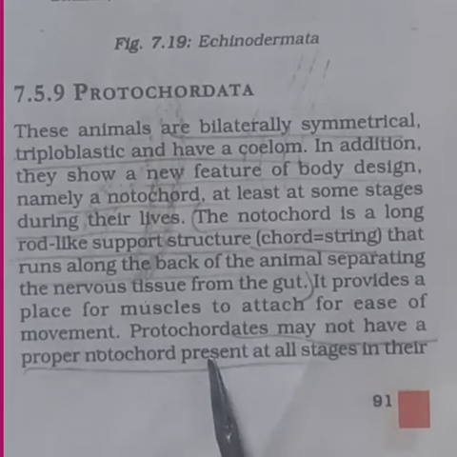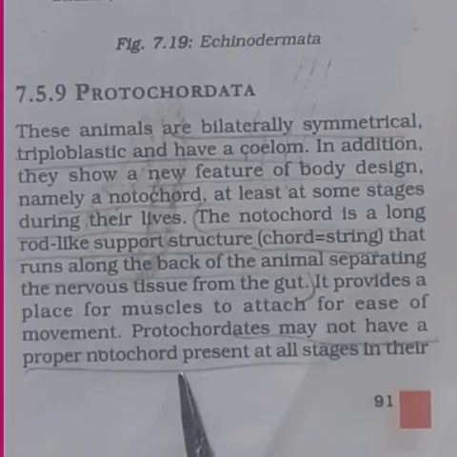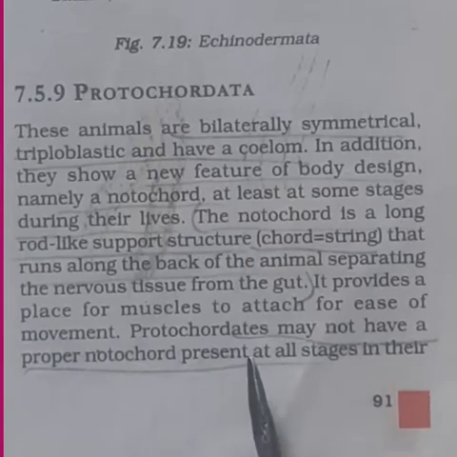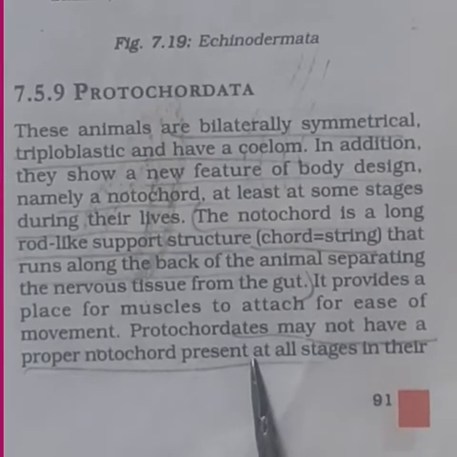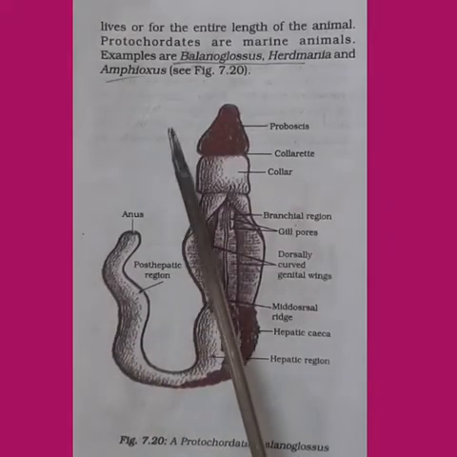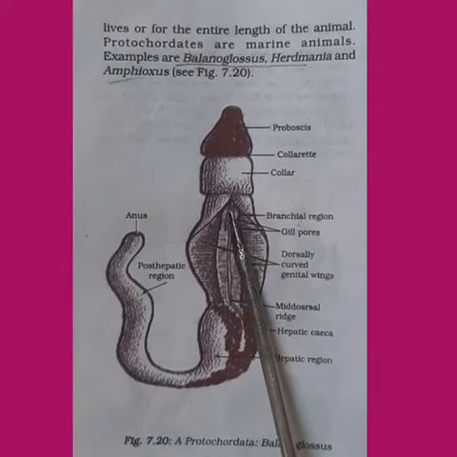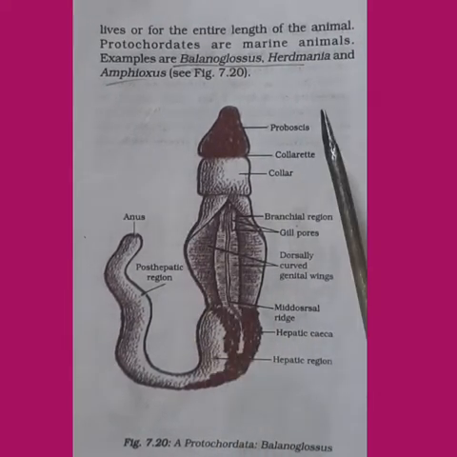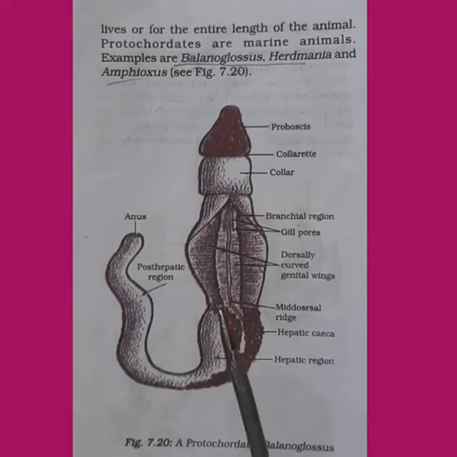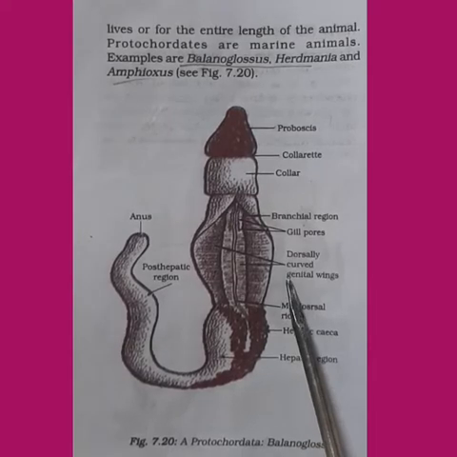Protochordates may not have a proper notochord present at all stages in their life, but in a few stages they will show the structure called notochord. Protochordates are marine animals. For example, Balanoglossus, Herdmania and Amphioxus are examples of animals belonging to Protochordata.